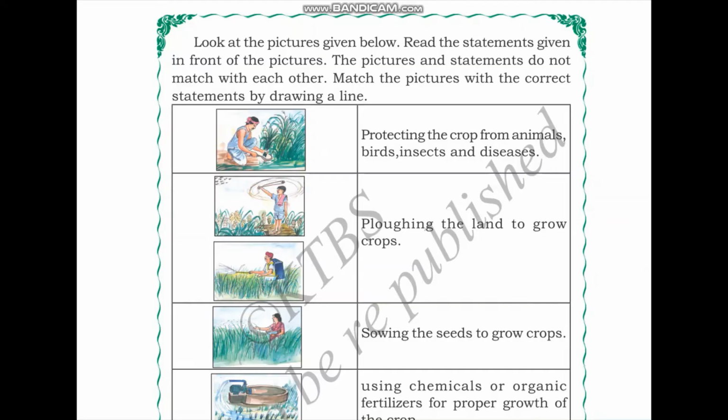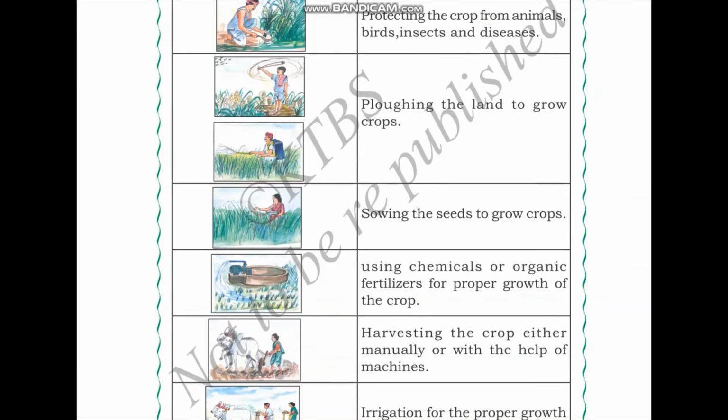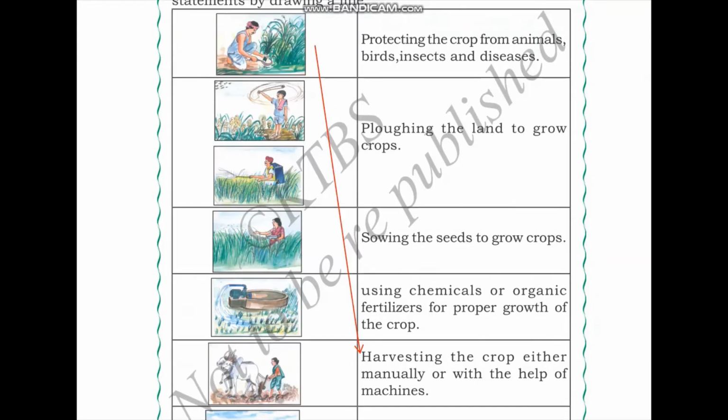Let us take a look at the first picture that we see here. Here we see a farmer who is standing or sitting next to full grown crops. So we can understand that the crops are fully grown and the harvest cycle is nearly complete. The farmer is now trying to get the crop by harvesting it. Therefore, what we see here is the last part of the agricultural cycle where harvesting of crops is either done manually or with the help of machines. In this picture, it is being done manually.